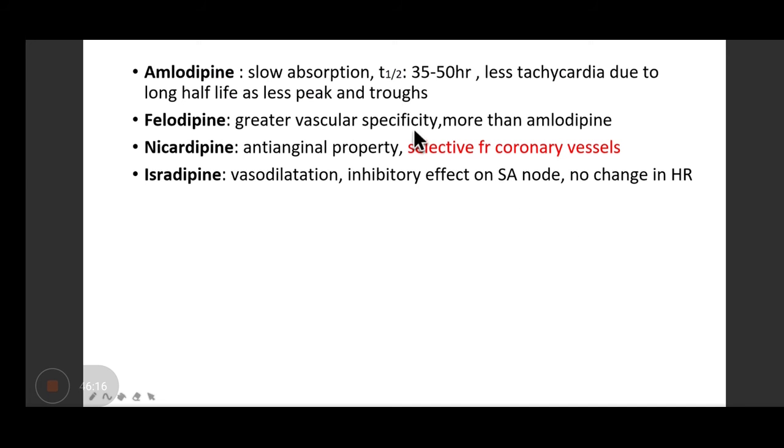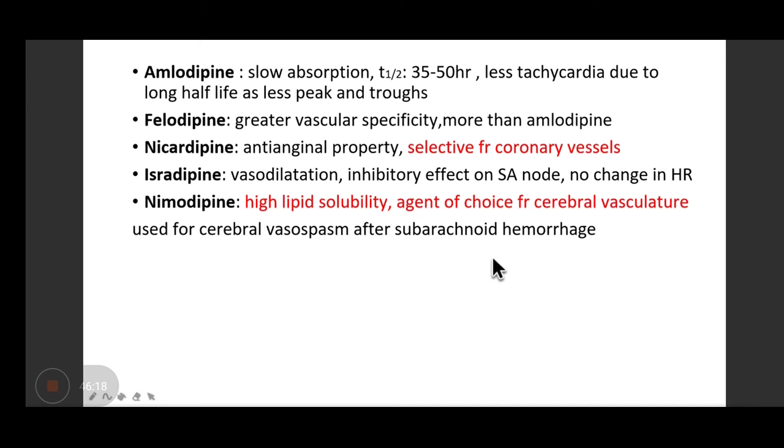Felodipine has got greater vascular specificity than amlodipine. It can also be prescribed. Nicardipine has got anti-anginal property because it has selective action for coronary vessels. Isradipine has vasodilatory property and also inhibits the SA node, but without changing the heart rate.